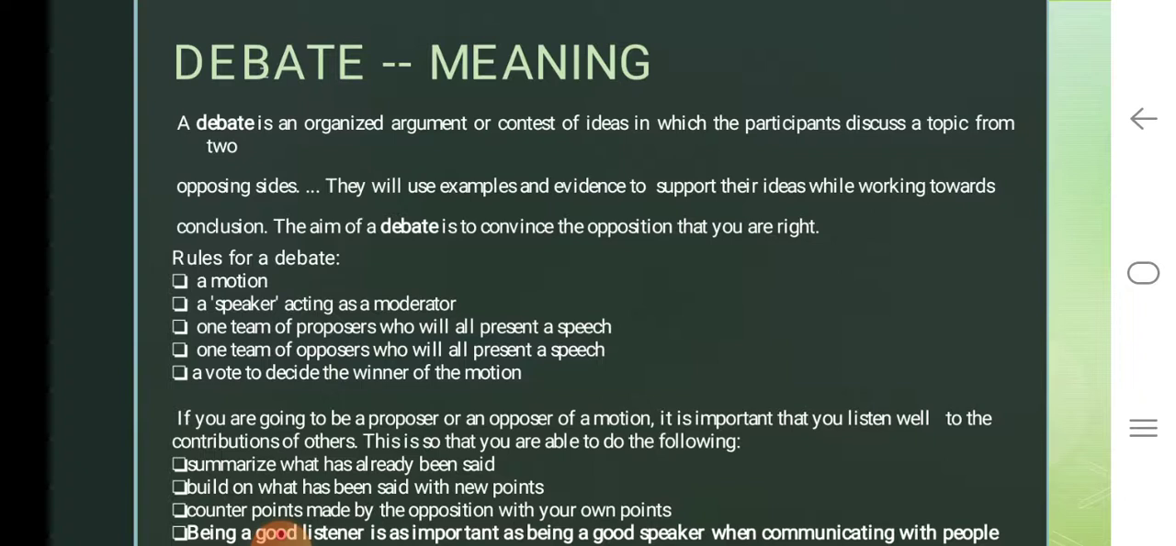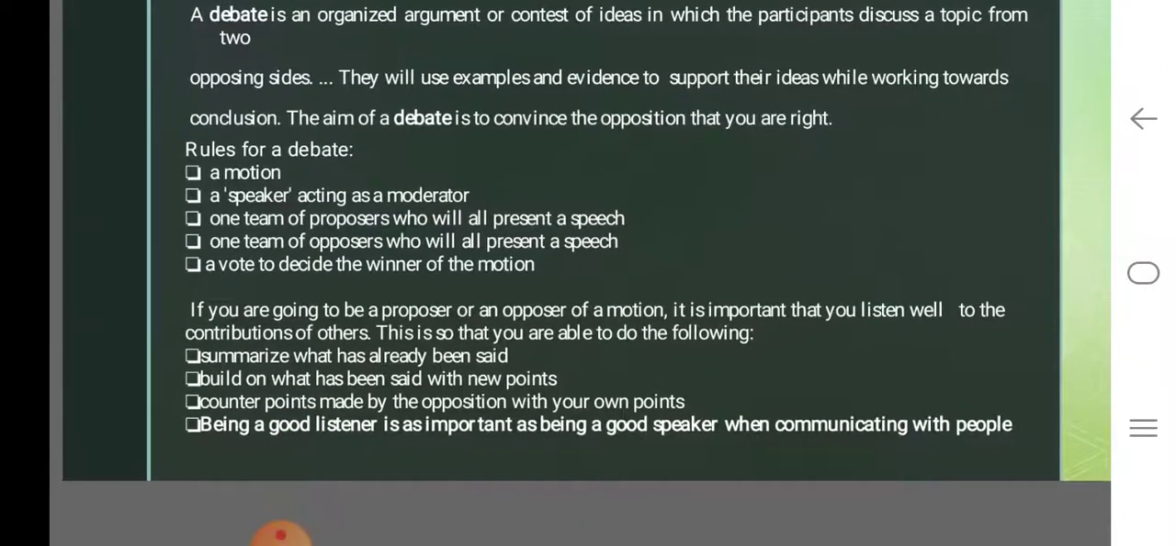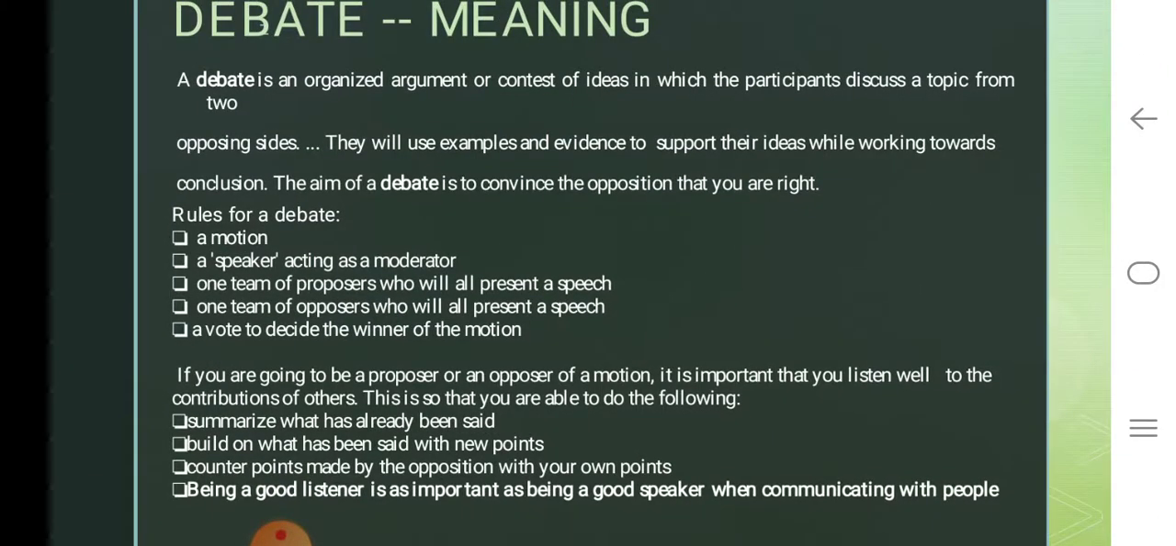So you should first summarize what has already been said, and build on what has been said with new points. So you can use the summarized points or points that have been discussed, add up to it and come up with new points. Then you can counter points made by the opposition with your own points. Counter is to argue against the points which are made by the opposition. And you should be a good listener, which is as important as being a good speaker while communicating with people. I've been telling this in the class regularly that you should be a good listener when you're a good speaker, isn't it? So always remember that.